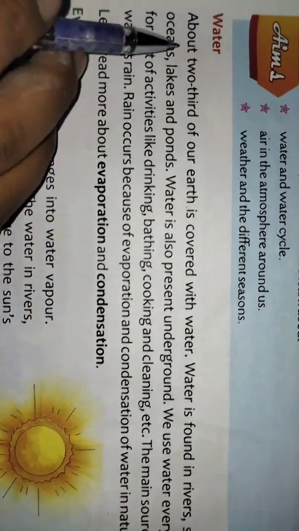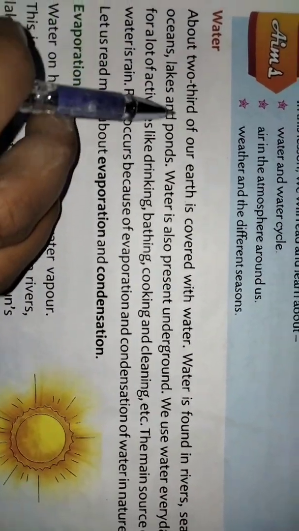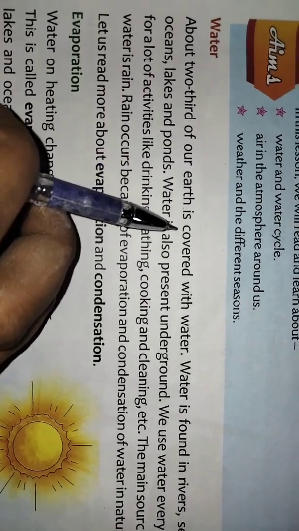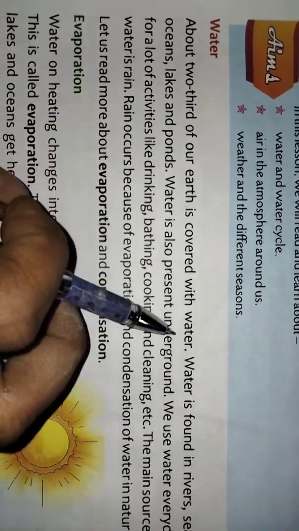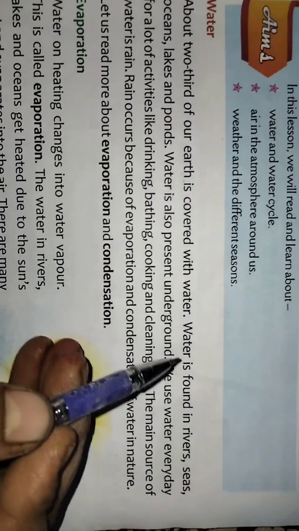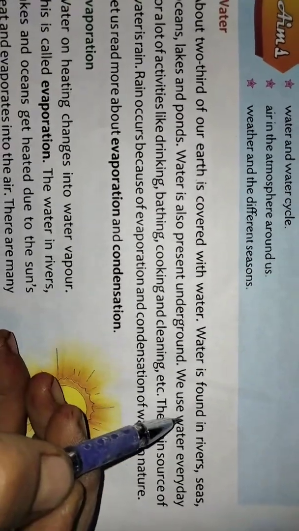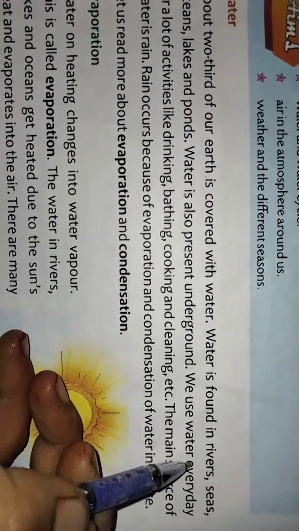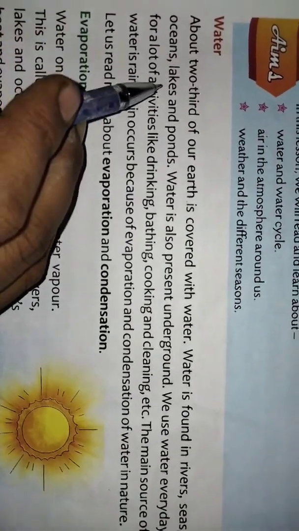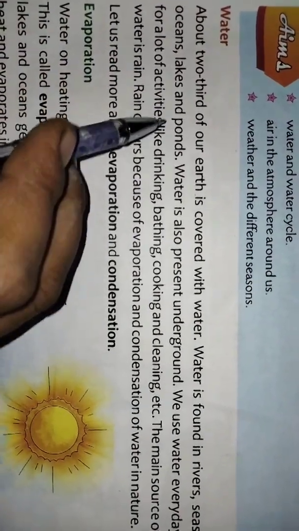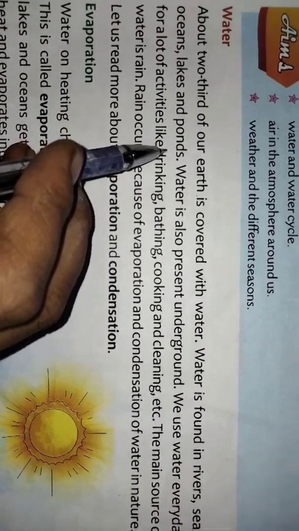Water. About two-thirds of Earth is covered with water. Water is found in rivers, seas, oceans, lakes and ponds. P-O-N-D, ponds.